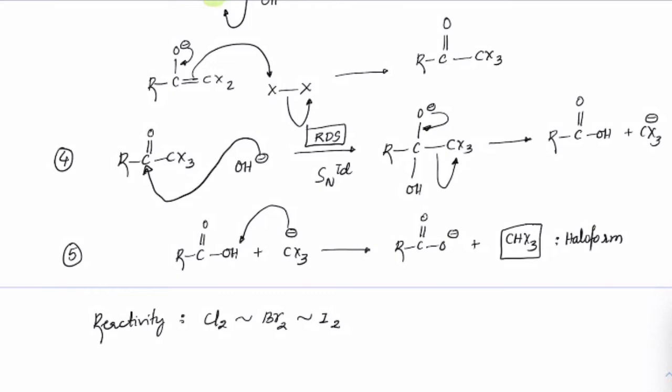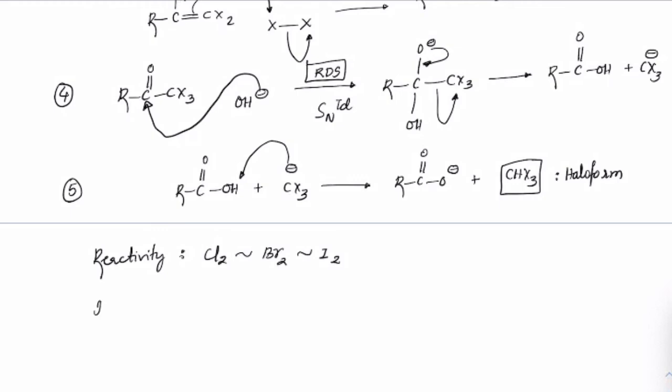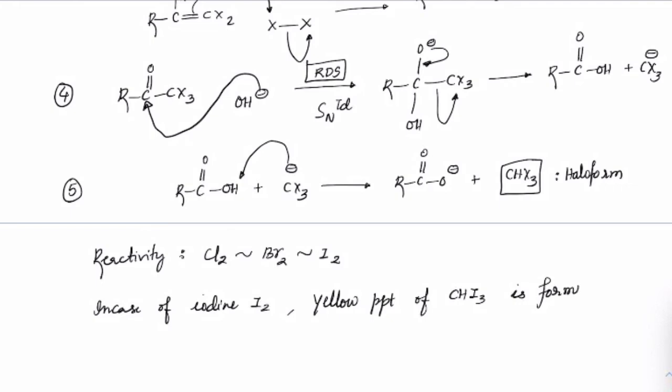The only thing you have to remember is that in the case of iodine, I2, a yellow precipitate of CHI3 is formed. Got this?